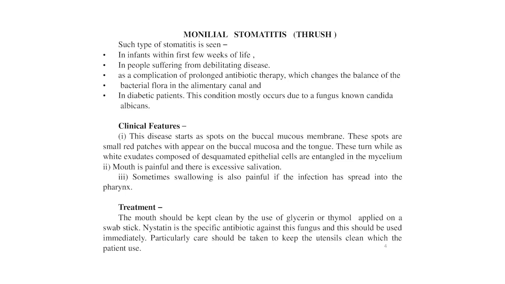Clinical features of this monilial stomatitis are: this disease starts as spots on the buccal mucous membrane. These spots are small red patches which appear on the buccal mucosa and the tongue. These turn white as white exudate composed of desquamated epithelial cells entangled in the mycelium. Second clinical feature is the mouth is painful and there is excessive salivation. Third, sometimes swallowing is also painful if the infection has spread into the pharynx.